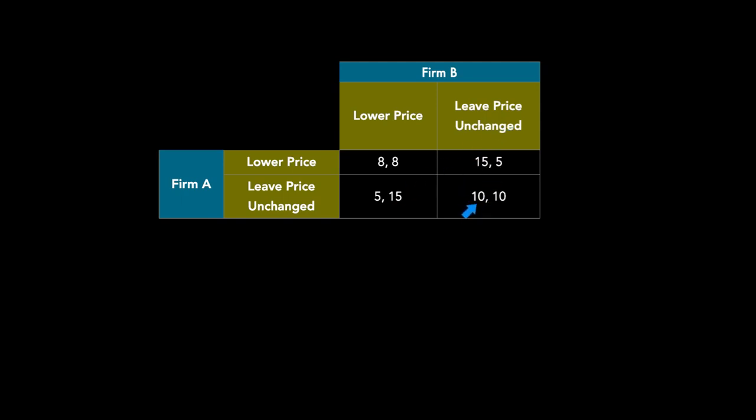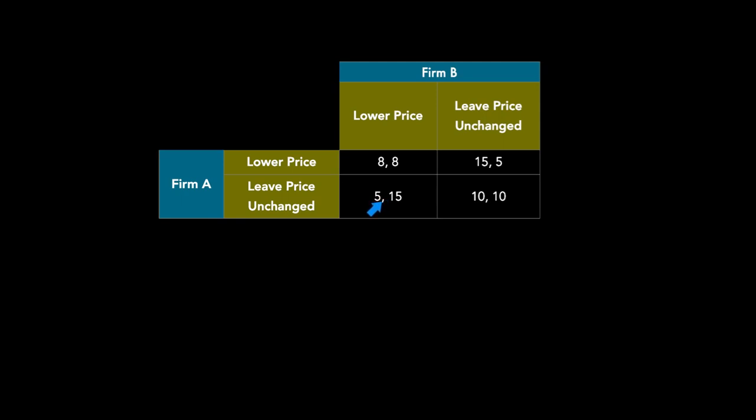However, if they get into competition, or if one of them lowers the price and the other doesn't, for example, firm A says, I'm going to lower my price, and firm B doesn't do that, then firm A, by lowering the price, will take away the market from firm B, and they'll make a profit of 15 million, while firm B will only make a profit of 5 million, and vice versa. If firm B lowers the price and firm A leaves the price unchanged, then firm B will make a profit of 15 million and firm A will only make a profit of 5 million.